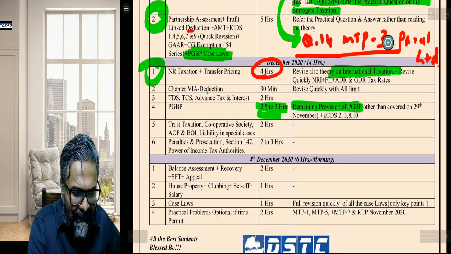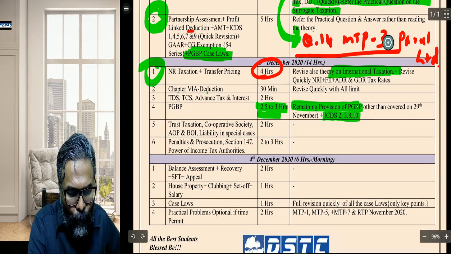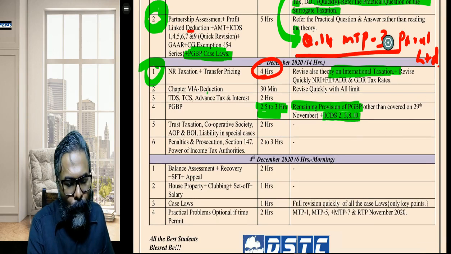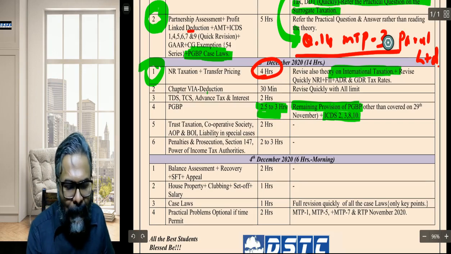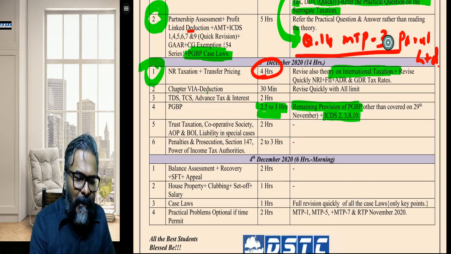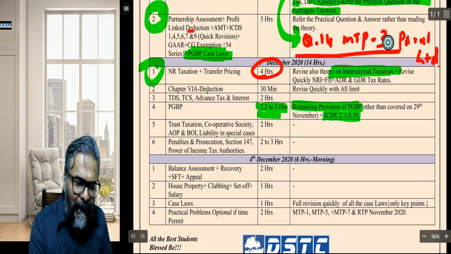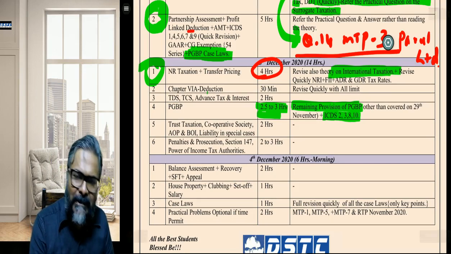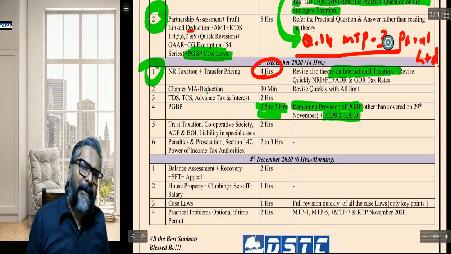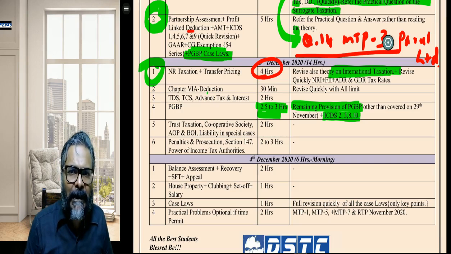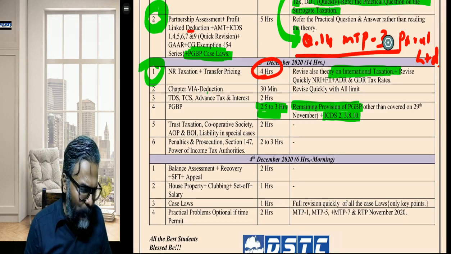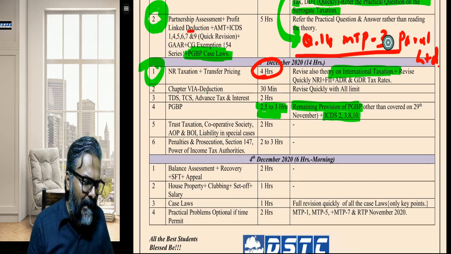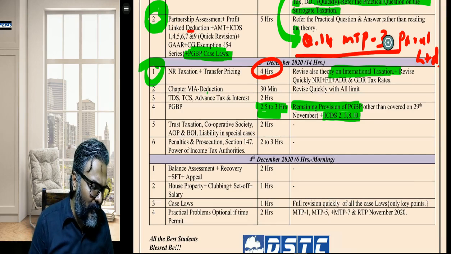Now, ICDS, I have covered here 2, 3, 8 and 10. This is about valuation, students. 2 is valuation of inventory. 8 is about valuation of securities, 3 is the construction contract, and 10 is about the provision for contingent liabilities as to its recognition. So these are the ICDS which you can deal with in this particular context.